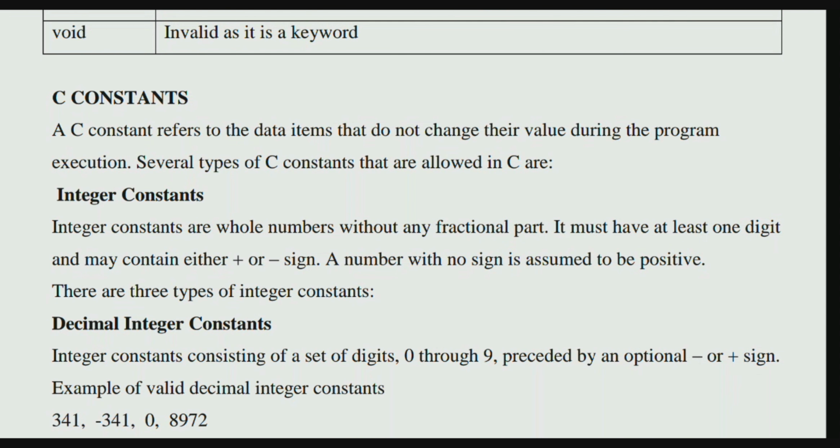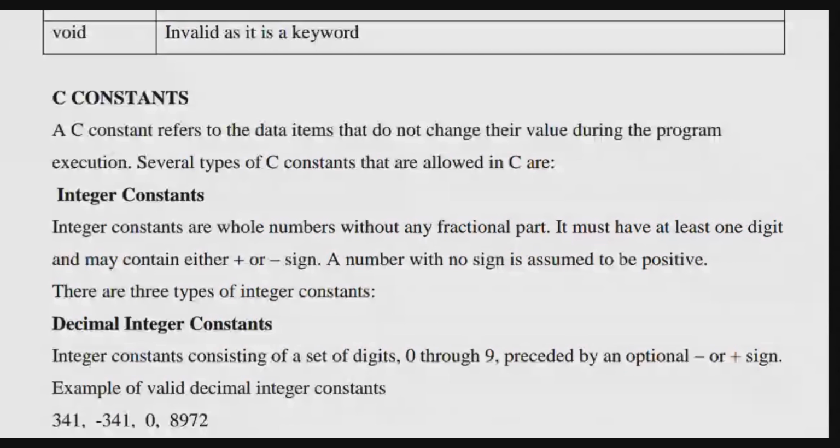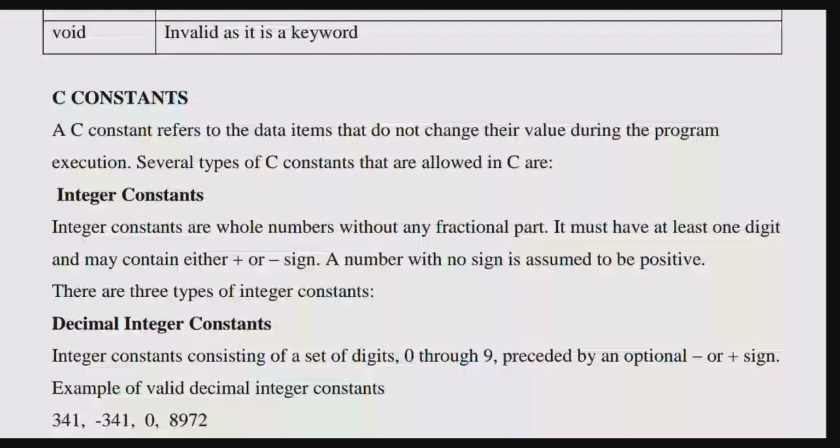If I mention -1, it has the negative sign. For a positive sign, there is no condition that it must be written in front of the constant. If there is no sign in front of the digit, it is positive by default. But for the negative sign, you have to mention it.